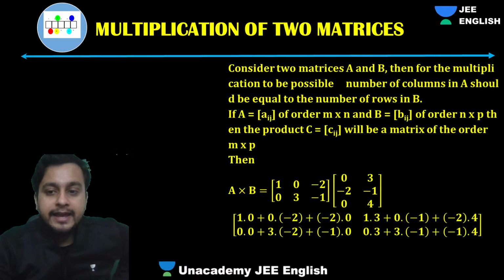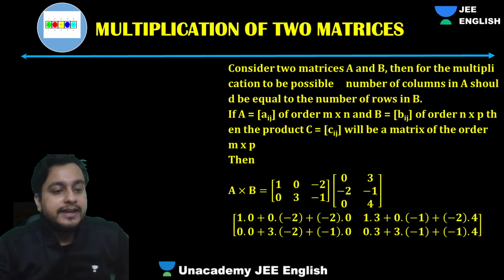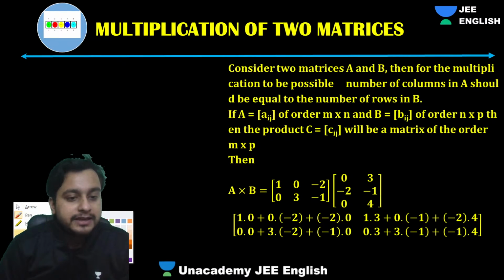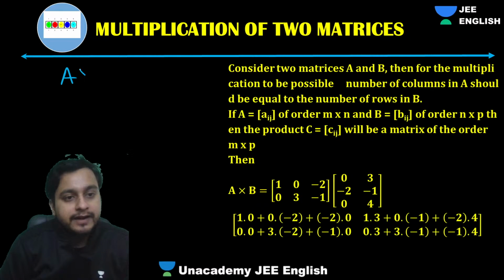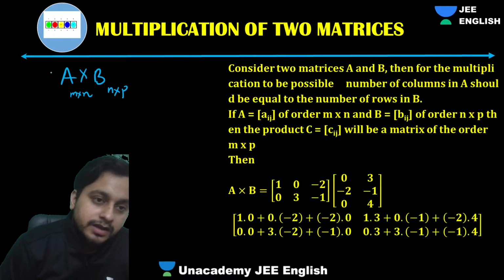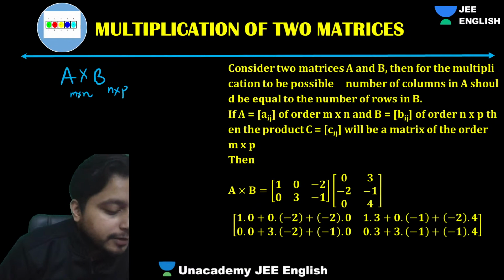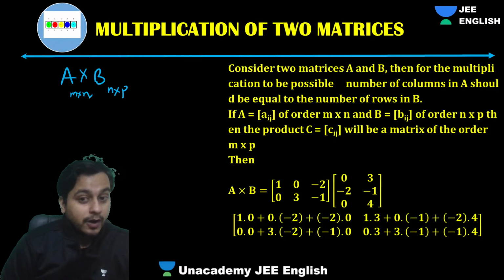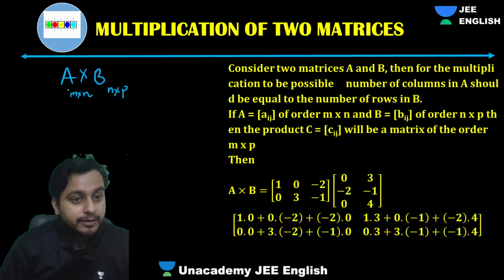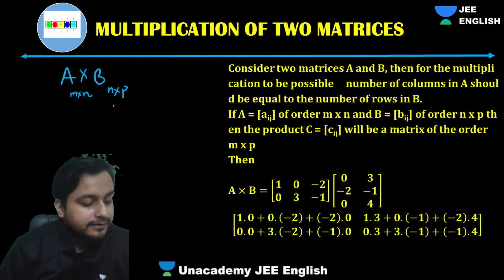If we want to define A cross B, if A has an order of, let's suppose, M cross N, what should B be? It should be something like N cross P. The number of columns of the first matrix should be equal to the number of rows of the second.